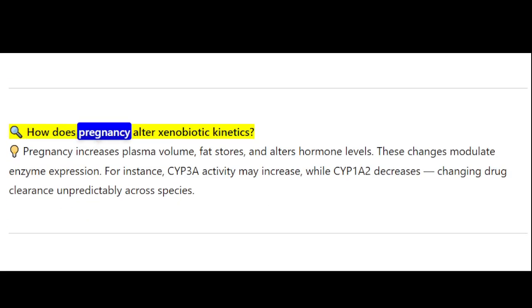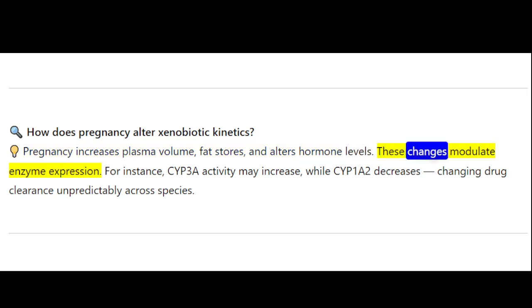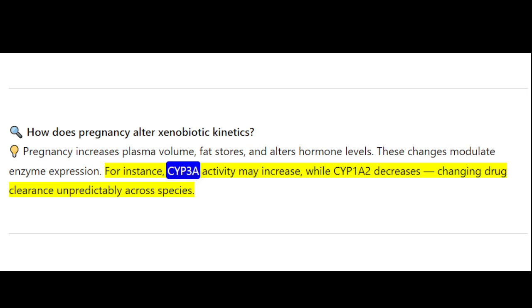How does pregnancy alter xenobiotic kinetics? Pregnancy increases plasma volume, fat stores, and alters hormone levels. These changes modulate enzyme expression. For instance, CYP3A activity may increase, while CYP1A2 decreases, changing drug clearance unpredictably across species.